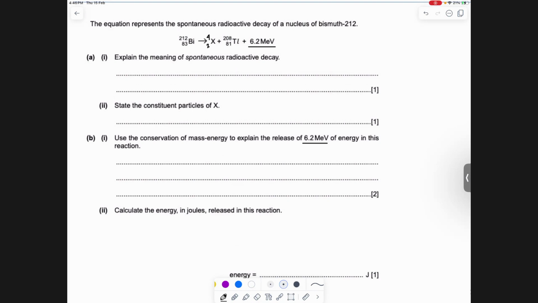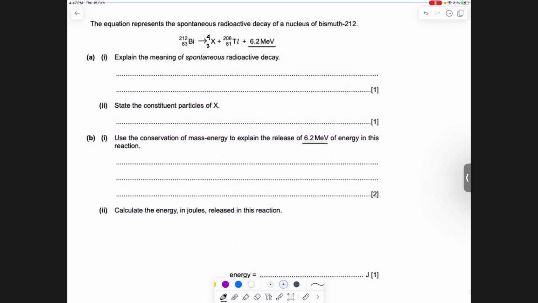So what we notice is that there's a mass defect, as we call it. The masses of the two sides are not the same, there's a gap. It's a very small gap. You might say that here it doesn't look like there's a gap, since 212 goes to 208 and 4. Where's the gap, right? I'll show you in a bit. This gap is a missing mass, right? Mass can disappear if it turns itself into energy, and that's the equivalent energy out there, the 6.2 MeV.